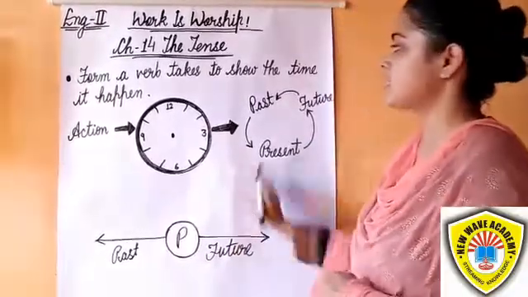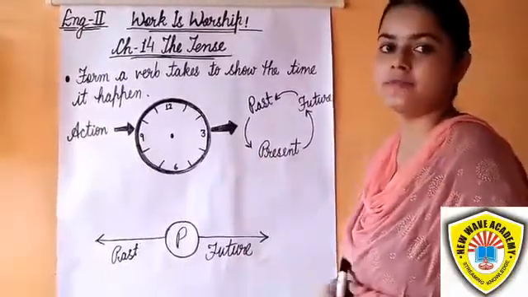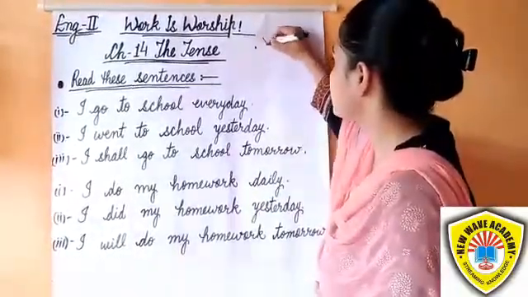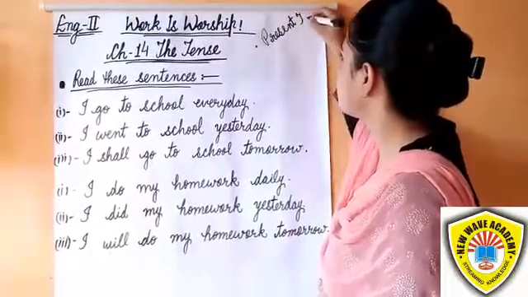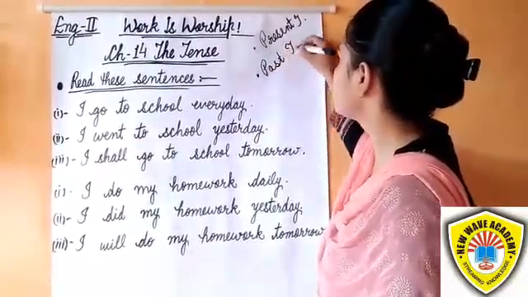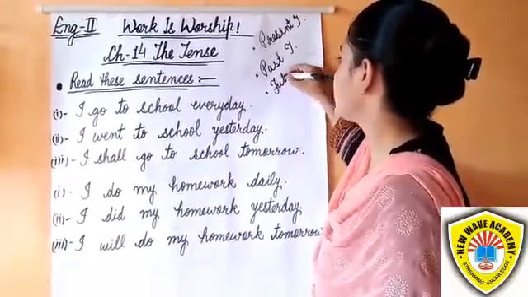So students, let's learn the tense in detail. Tenses are of three types. First is present tense, second is past tense, third is future tense.